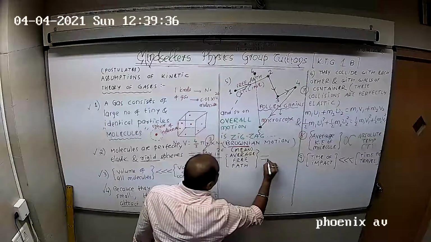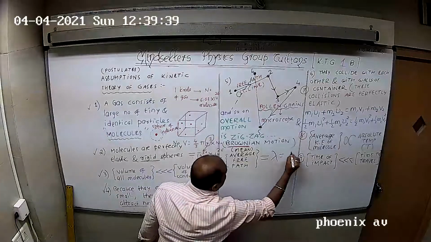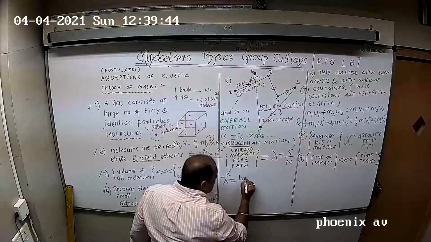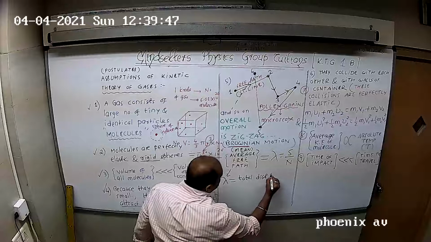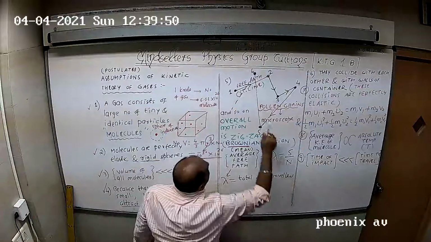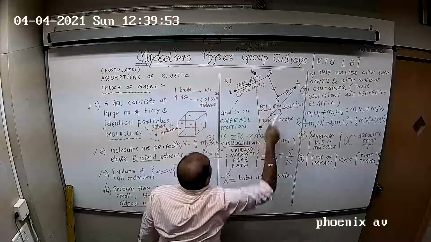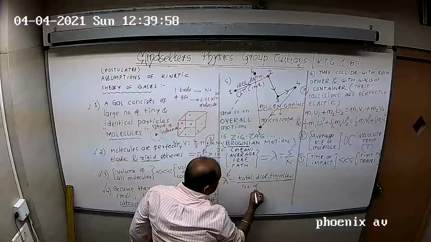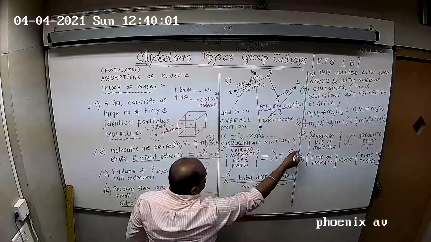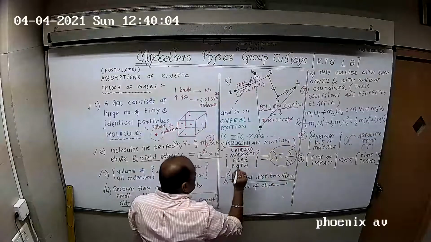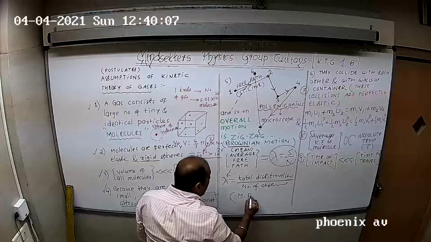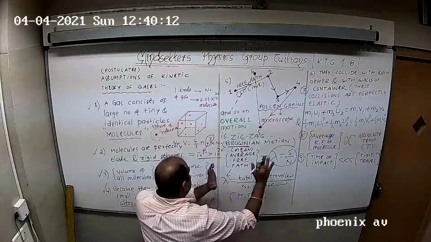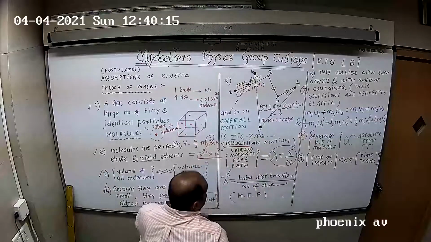Right now we will do only the basic definition. It is denoted as lambda and it is S upon N. Lambda means mean free path, S means total distance traveled. What do I mean by that? 1 to 2, 2 to 3, 3 to 4, 4 to 5, 5 to 6, all these distances have to be added, upon the number of observations. So lambda is S upon N, called mean free path. Henceforth we will call this MFP, mean free path, average free path. We are going to talk about this in much more detail later.